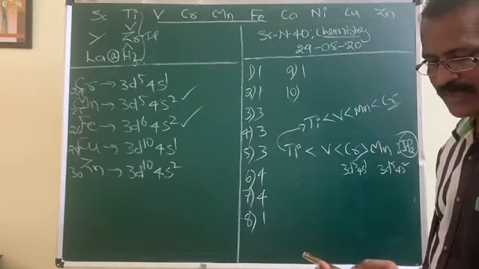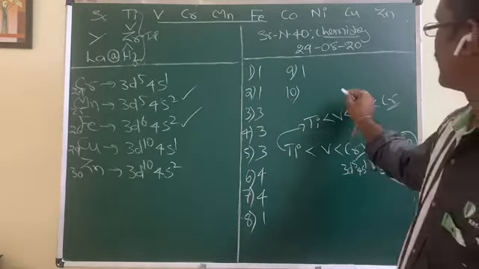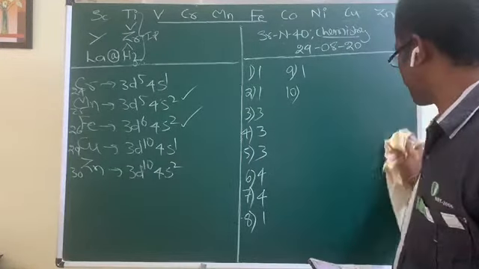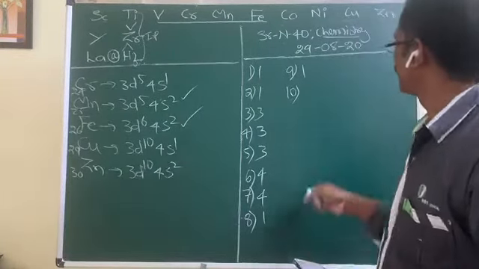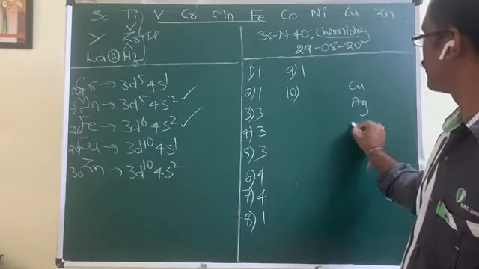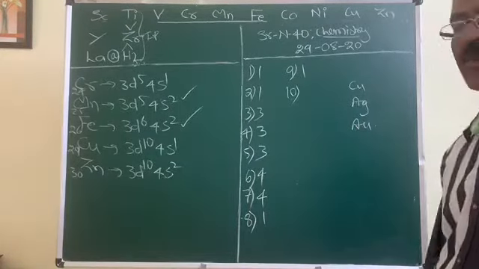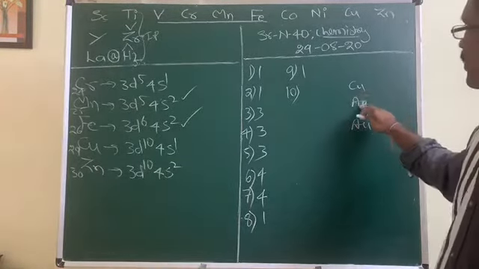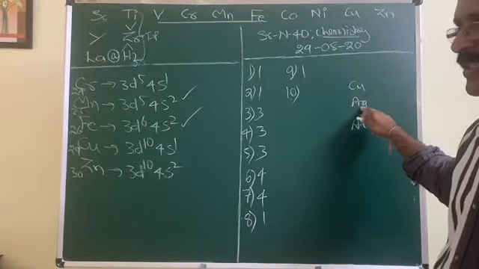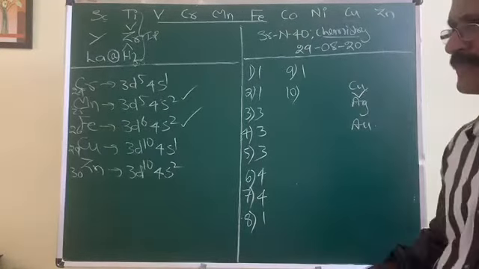Then move to the last one. Correct IP order for coinage metals. Coinage metals are the first B group elements. Let us write those elements here: it is copper in the 3D series, silver in the 4D series, and gold in the 5D series. It's about their ionization potential order. You know, from top to bottom atomic size increases, so ionization potential decreases.